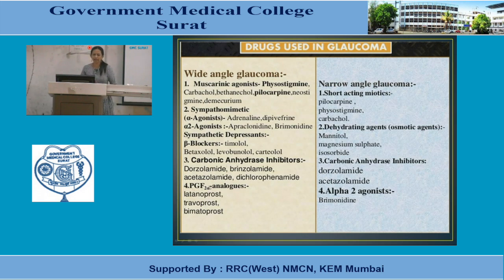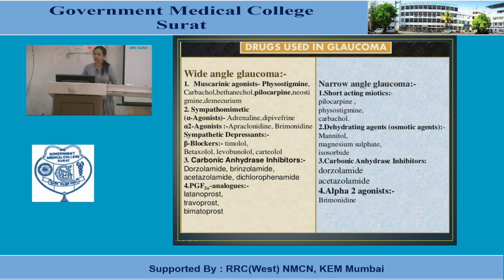Then prostaglandin F2 alpha analogs, which act on prostanoid receptors. Which prostaglandin analogs are used for glaucoma? These are latanoprost, travoprost and bimatoprost, these three agents. Now, having seen the classification for wide angle glaucoma, we can remember one simple thing: the first choice or preferred agents for wide angle glaucoma are prostaglandin analogs. You remember it.